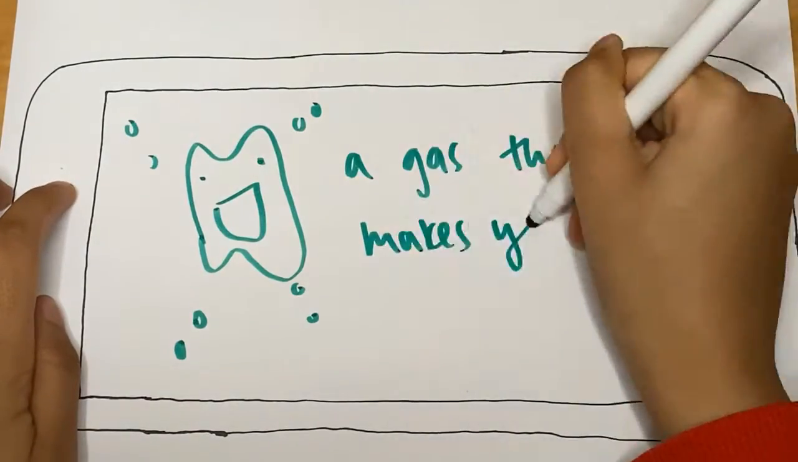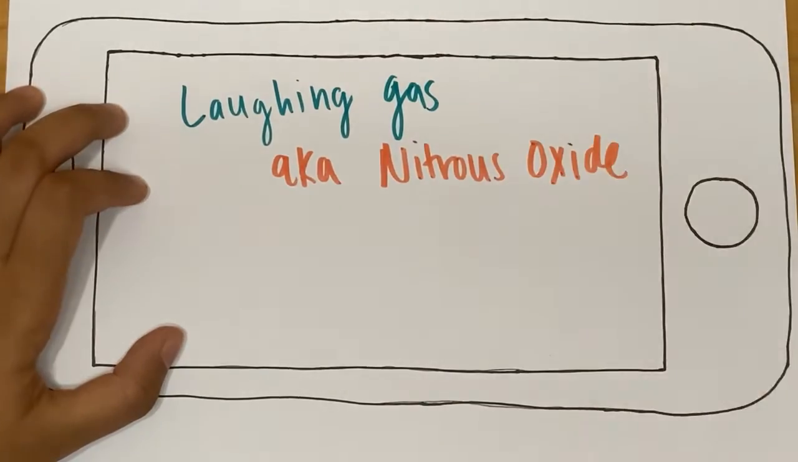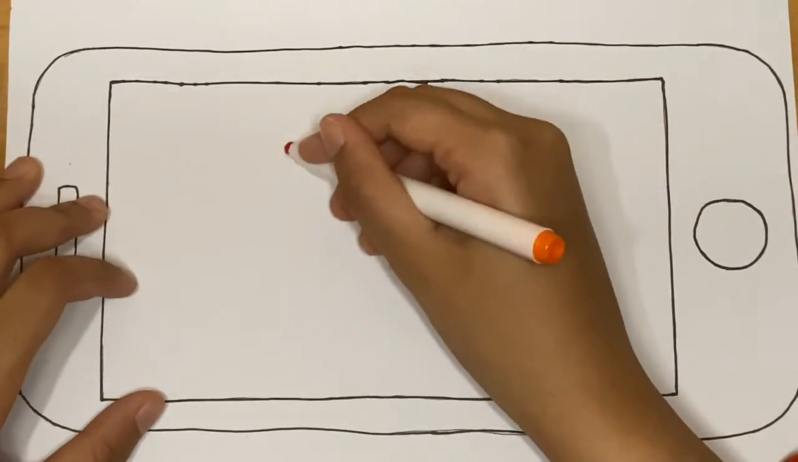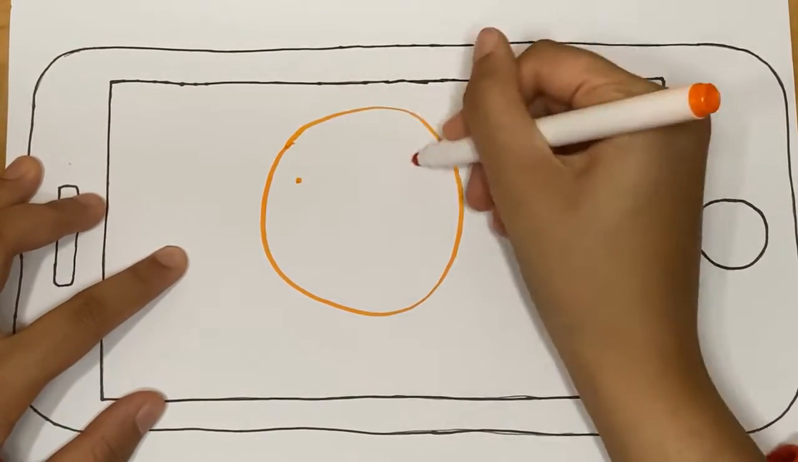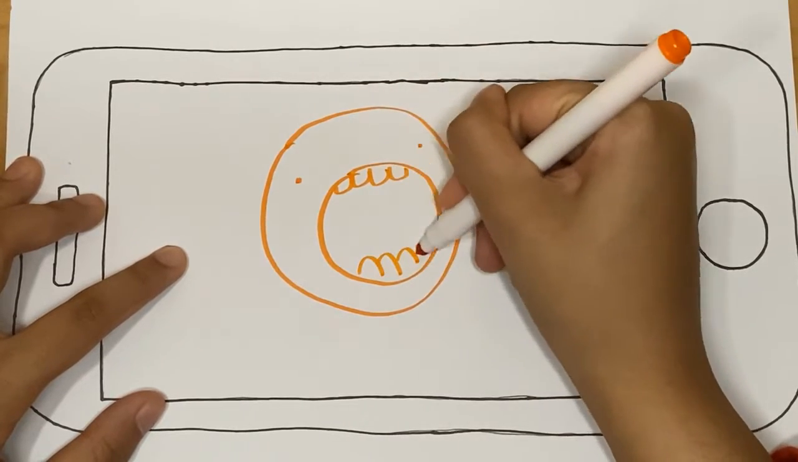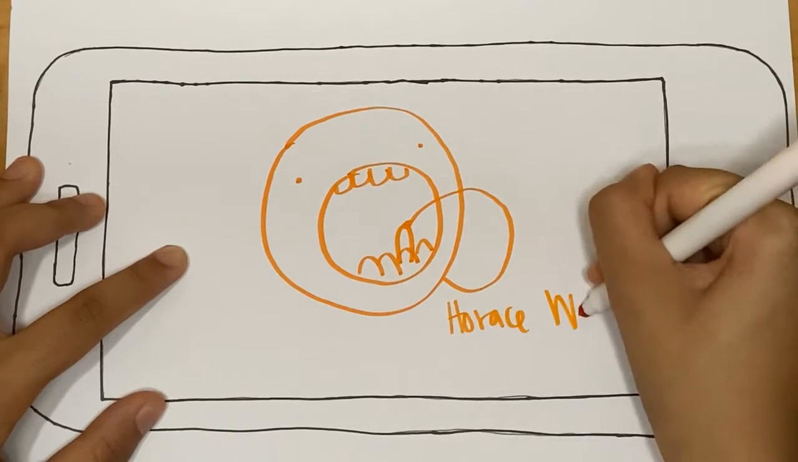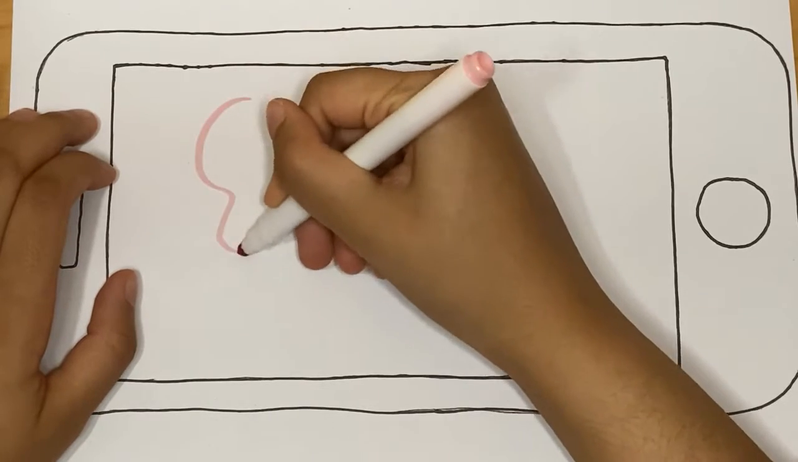A gas that makes you laugh, laughing gas. Laughing gas, aka nitrous oxide, is known for the feelings of giddiness it causes. Nitrous oxide became popularized when Horace Wells, a dentist, extracted his own teeth while inhaling N2O. Today, this anesthetic agent is still widely utilized in other medical and dental practices.